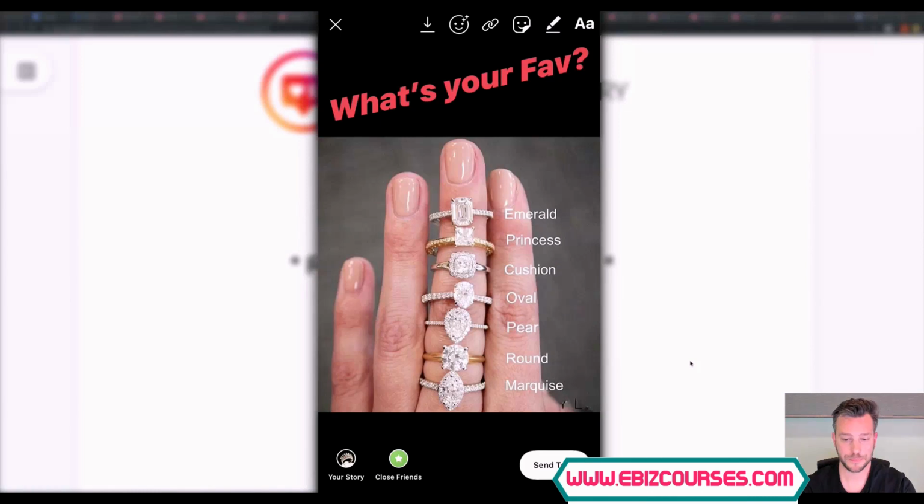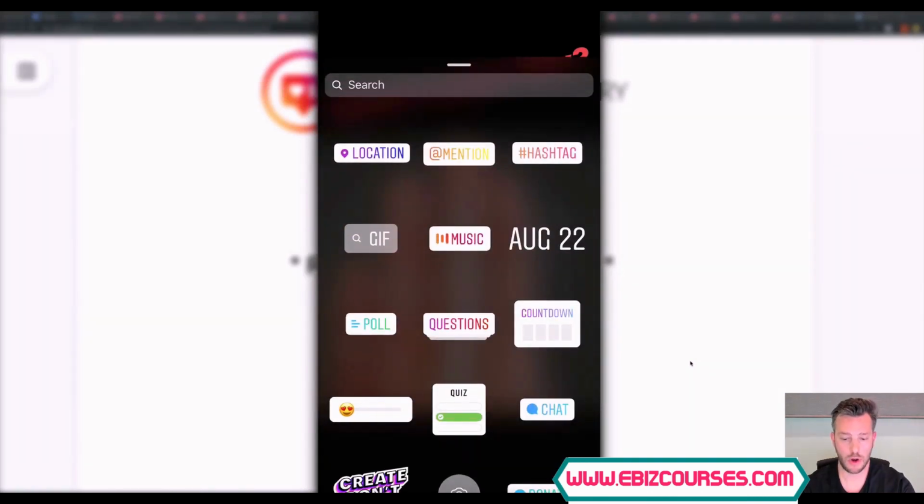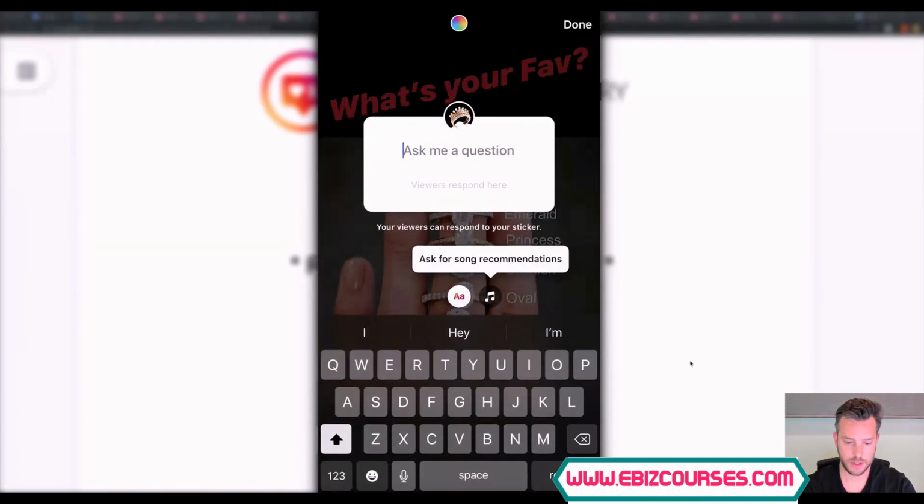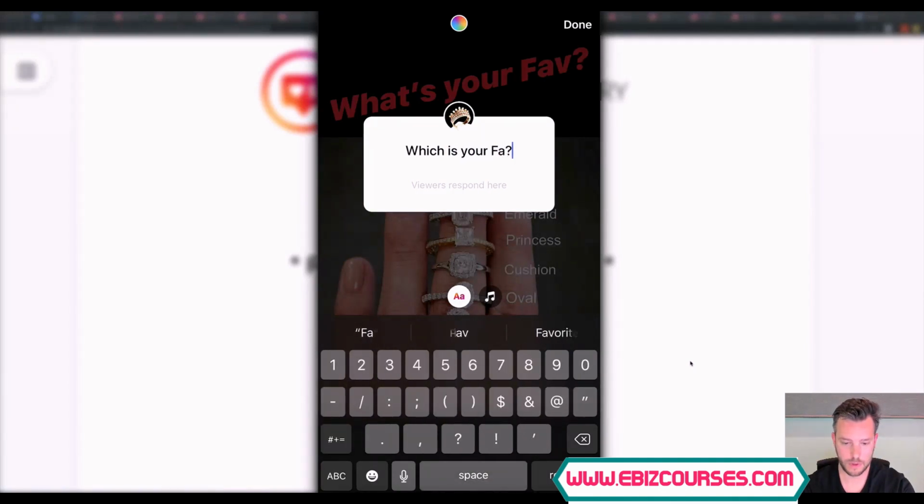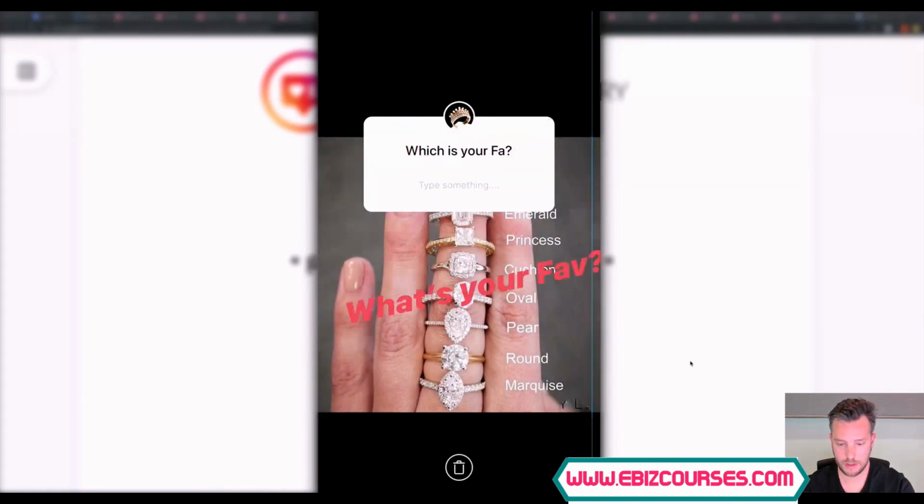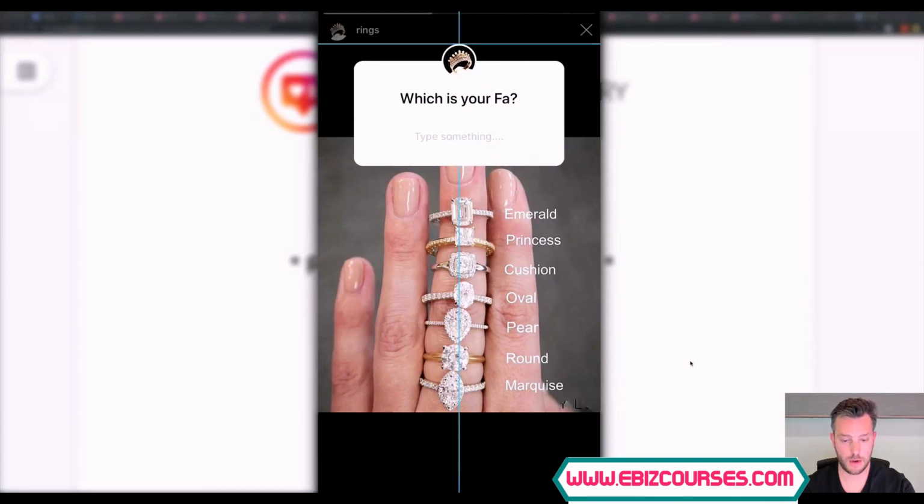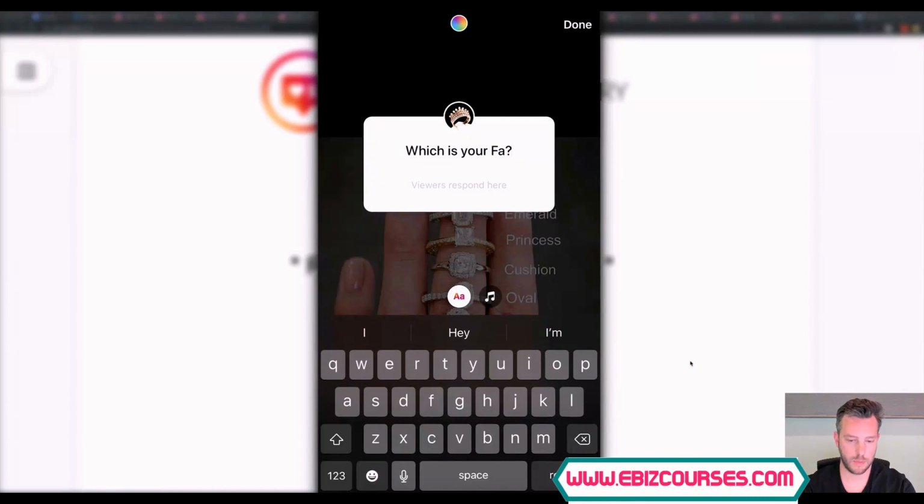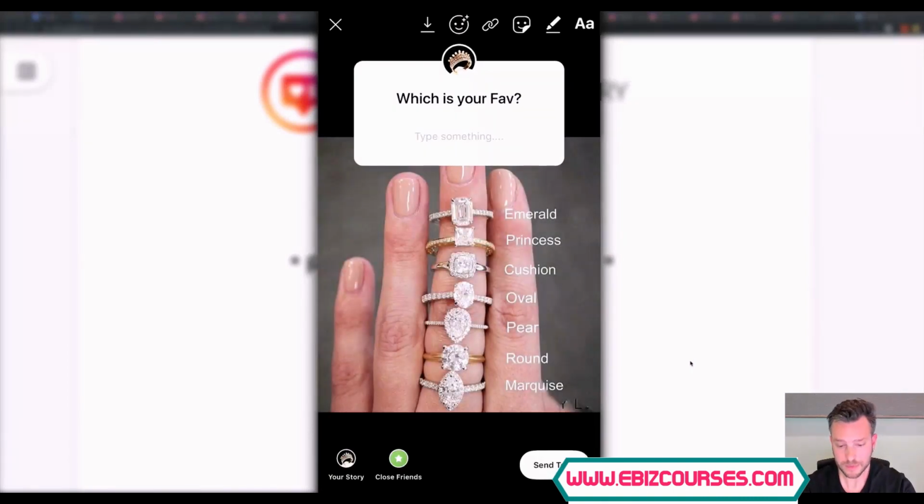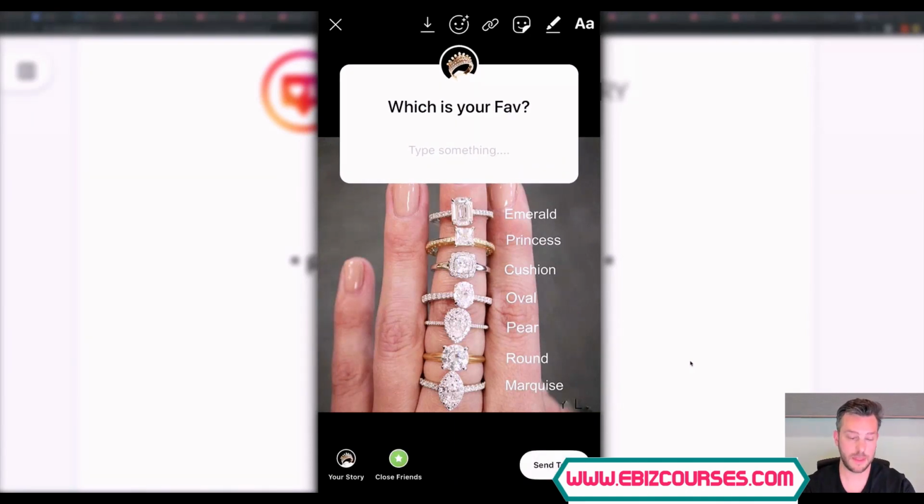So let's cancel that. Coming back over here, you could also say, where is it? Questions, okay? So you could say, which is your fave? Use the questions box right here, just like that one company was. You can move this right here. And now people can legitimately start responding to you right here, right? So you want to actually write in, what is your fave question mark, right? And now I can post this and people legitimately can type something in and direct message me and tell me emerald, princess, cushion, oval, pear, round, marquise. So I can do that, boom, now I have a story.